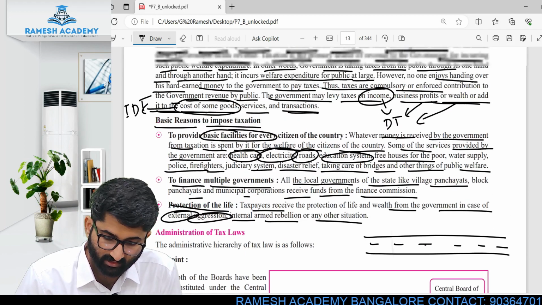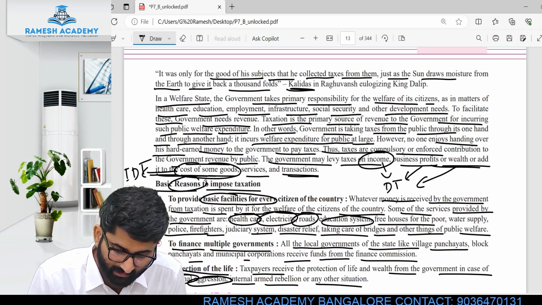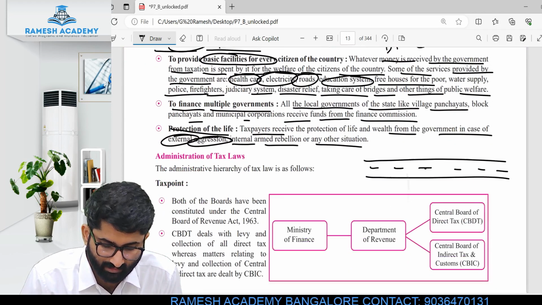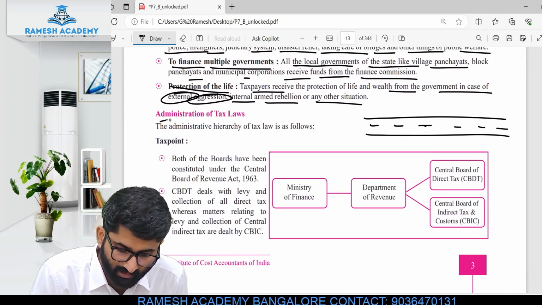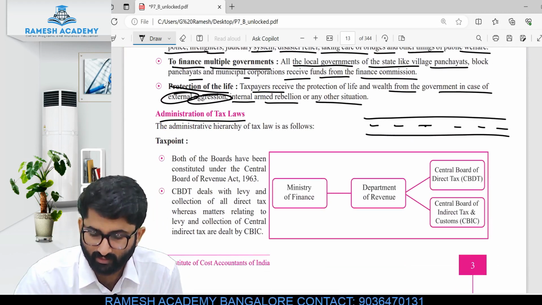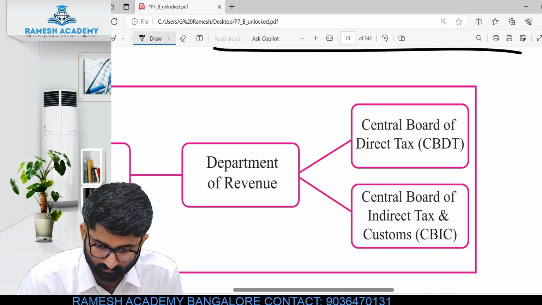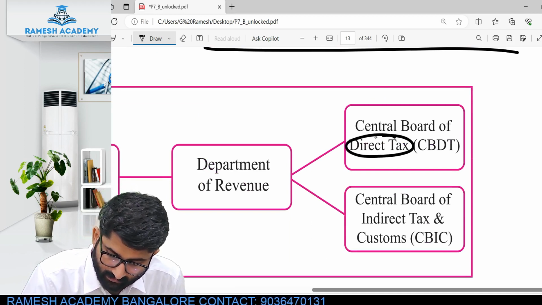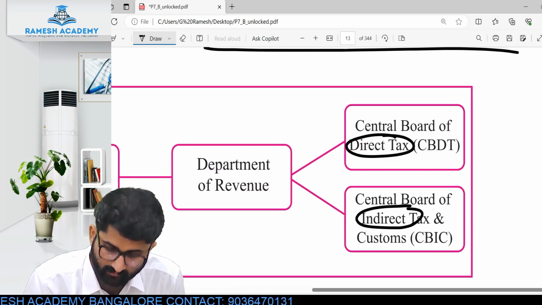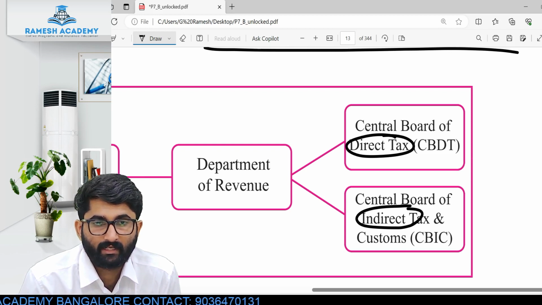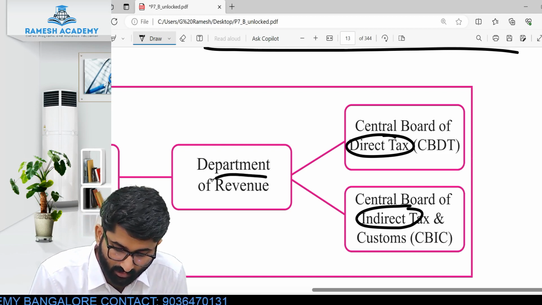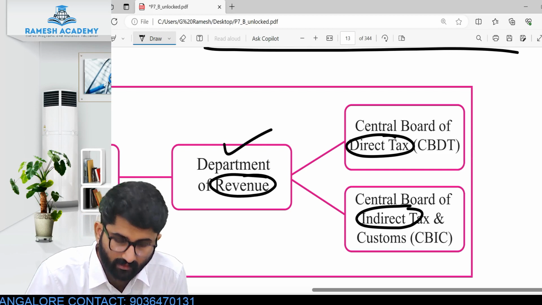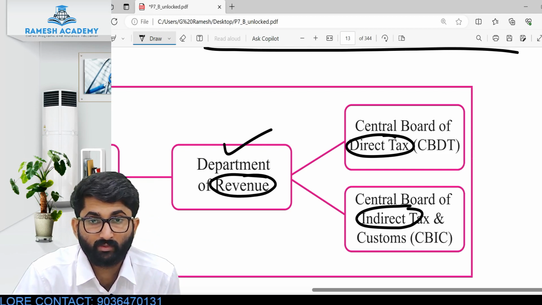Okay. So this is about some of the basic reasons to impose taxation. When we go forward, administration of the taxes, we already know that. See, look at this. There are direct taxes and indirect taxes. These are the sources of revenue to the department.